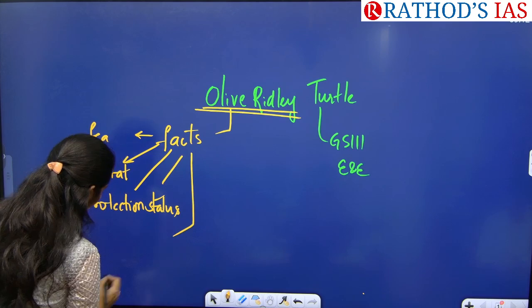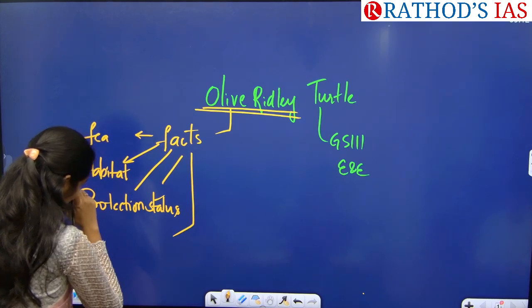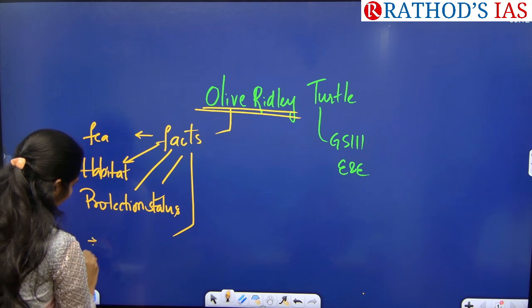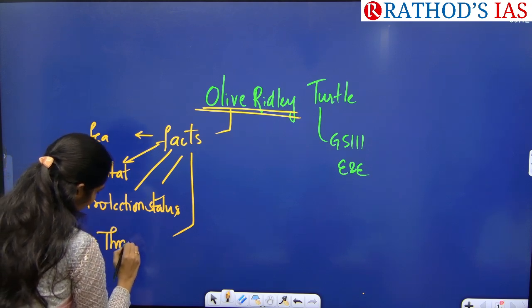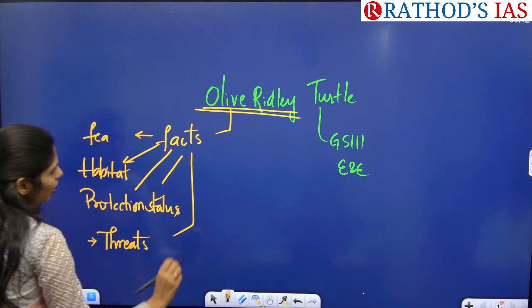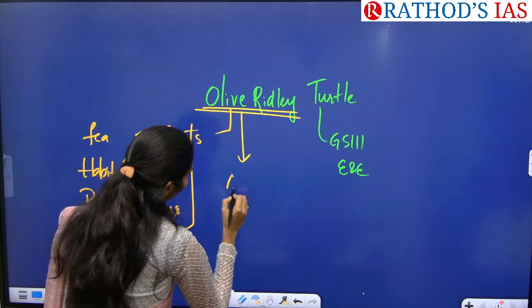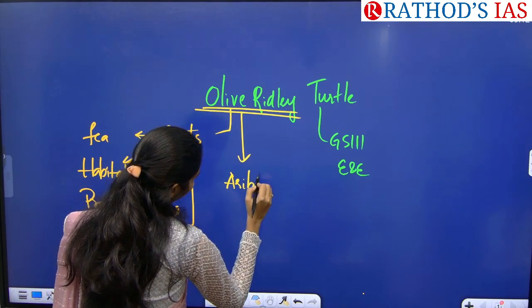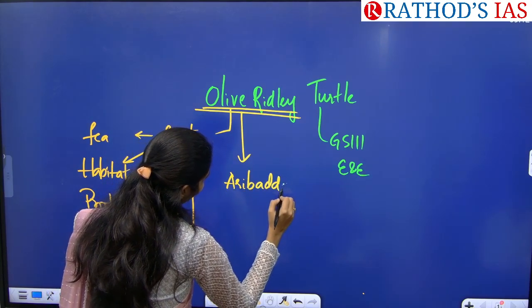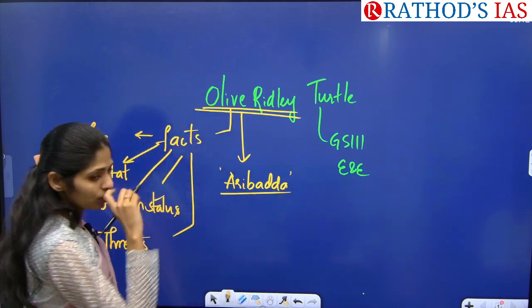and you have to see one more important thing, what are the threats of these turtles. And regarding this turtle, you have to know about one important term, arribada. So what is the meaning of arribada? Do you know?